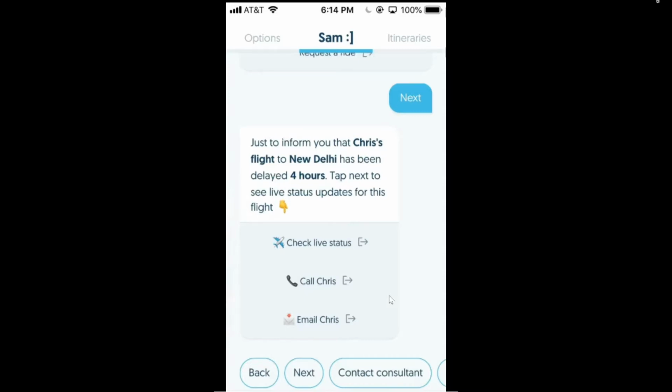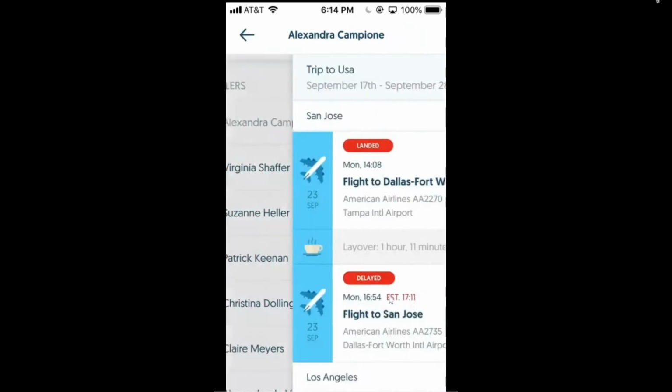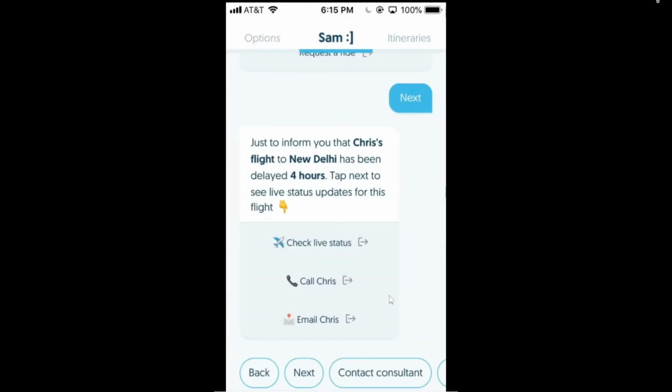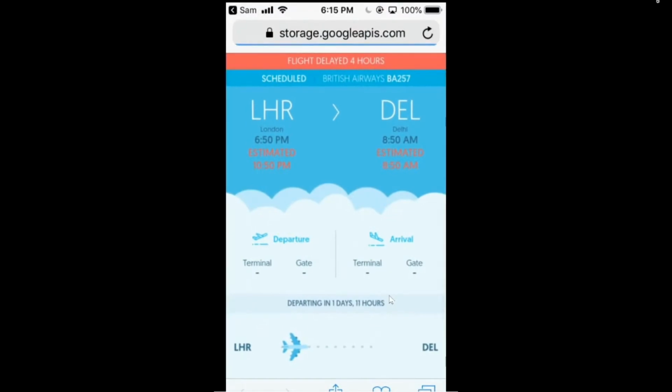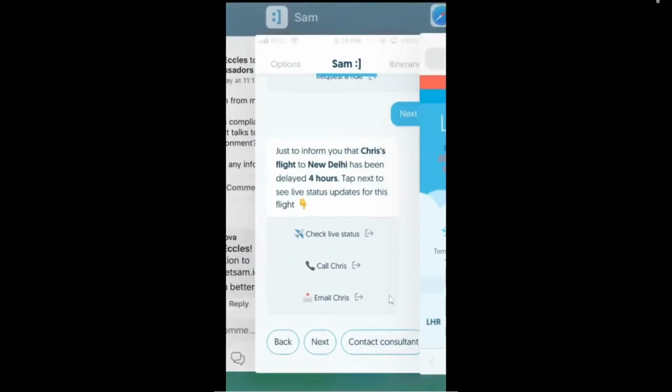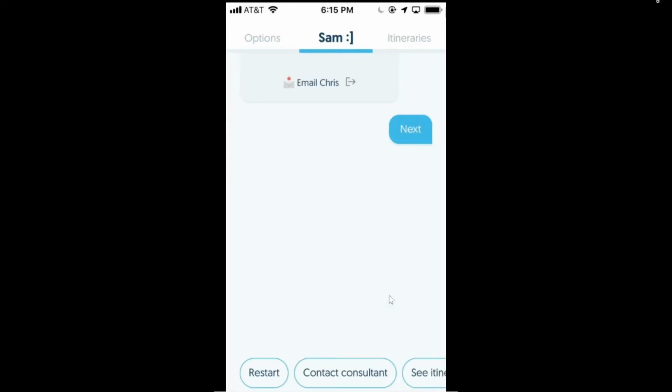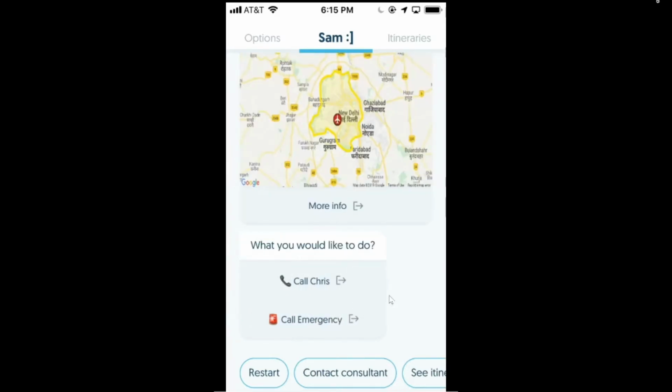We also have SAM for travel arrangers and bookers and managers, as I'd mentioned here. Case in point, if I wish to see where my colleague Alex or Virginia are going to be, or in the example as you see here on the news pane, Chris had a flight to New Delhi that was delayed by 4 hours, and I can reach out to this traveler as well as check things like the live status of that flight. Because if, for example, Chris is a VIP and perhaps I'm Chris's executive assistant, if Chris is delayed by 4 hours, that could impact things like the pickup at the airport, as well as the meeting or lunch that I had coordinated on Chris's behalf.